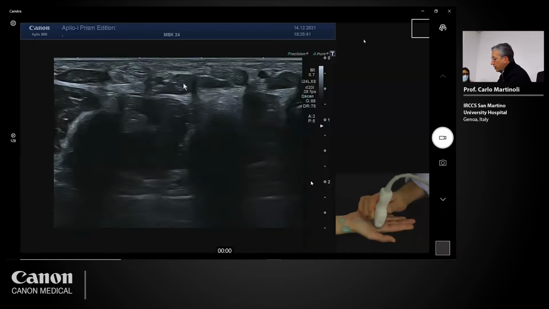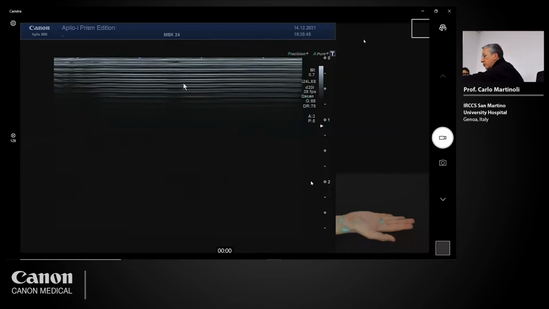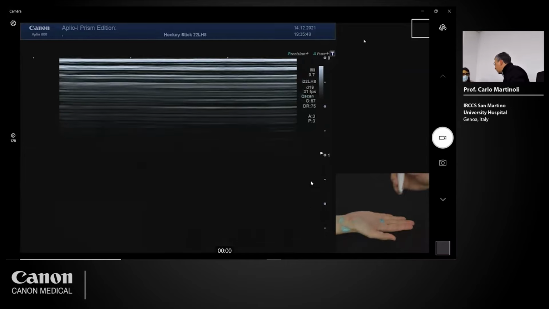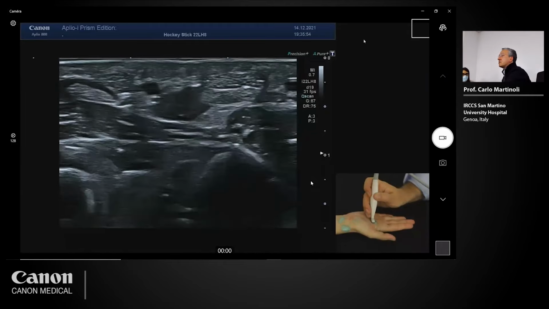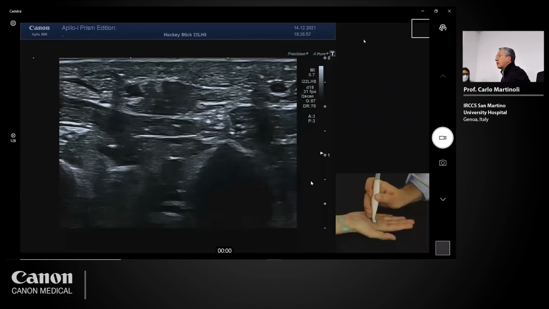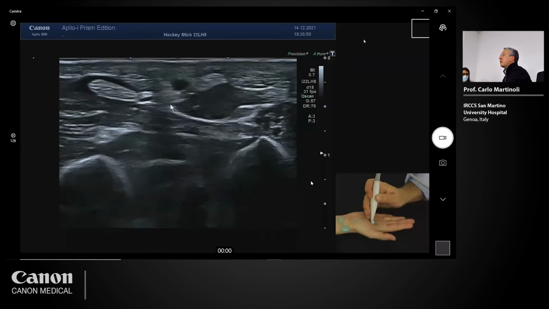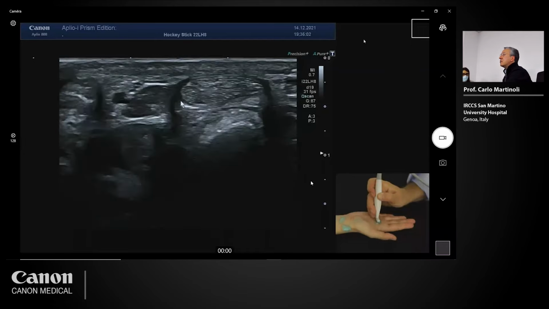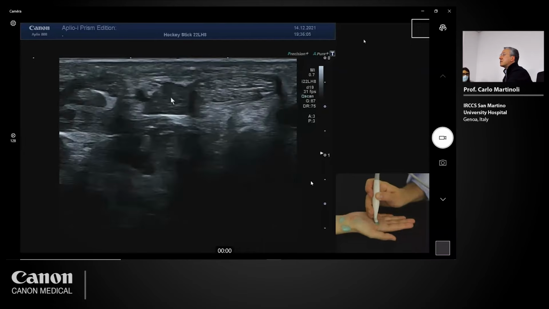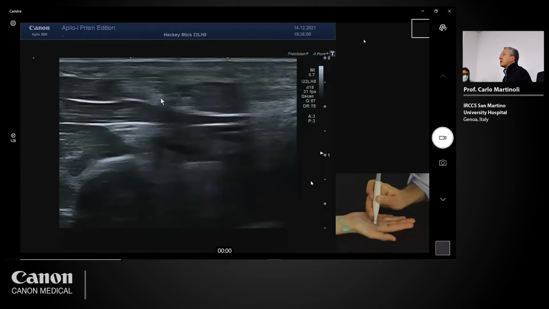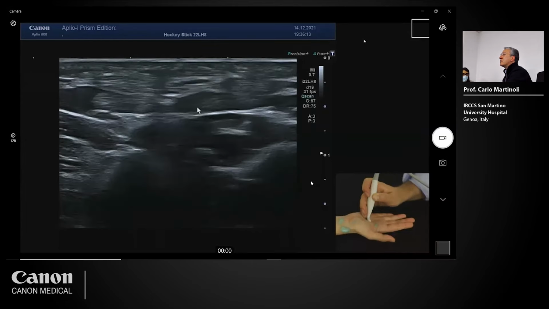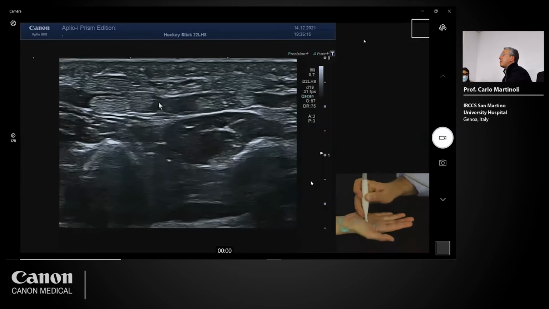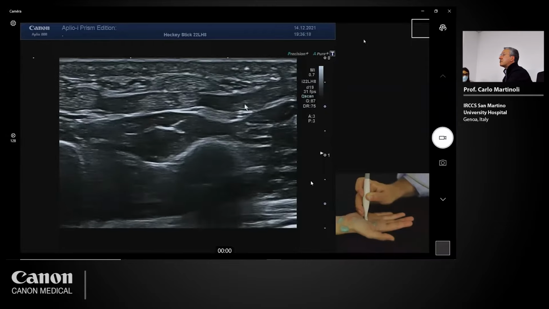Now I change probe. I move to the 22 MHz hockey stick, and I place the probe at the level of the mid palm, just to have a better depiction of the lumbrical structures. You see the flexors. This is the unipennate lumbrical, and then this is a different structure. This is a bipennate. This is another bipennate structure.